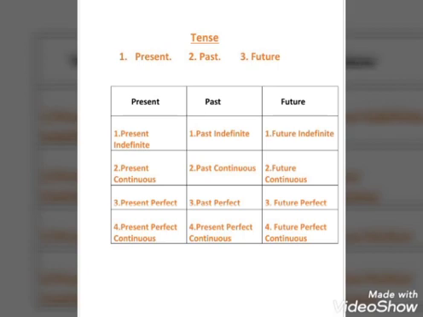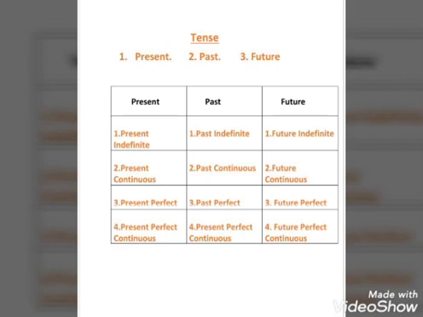Past tense is called bhutkal in Hindi, and the work which has already been completed in the past, we say that it is in past tense. And future is the tense about which we don't know, but in future the work will happen. So students, let's study the forms of tenses.